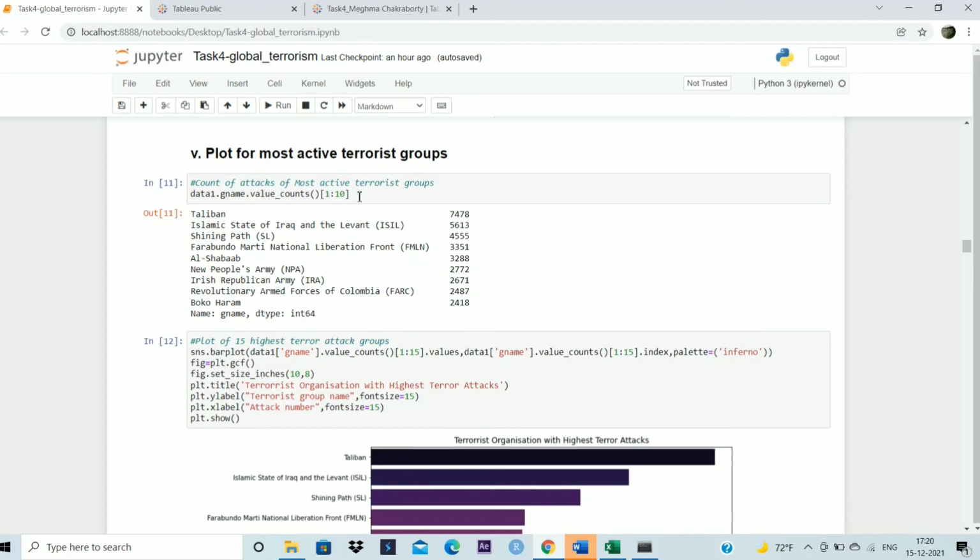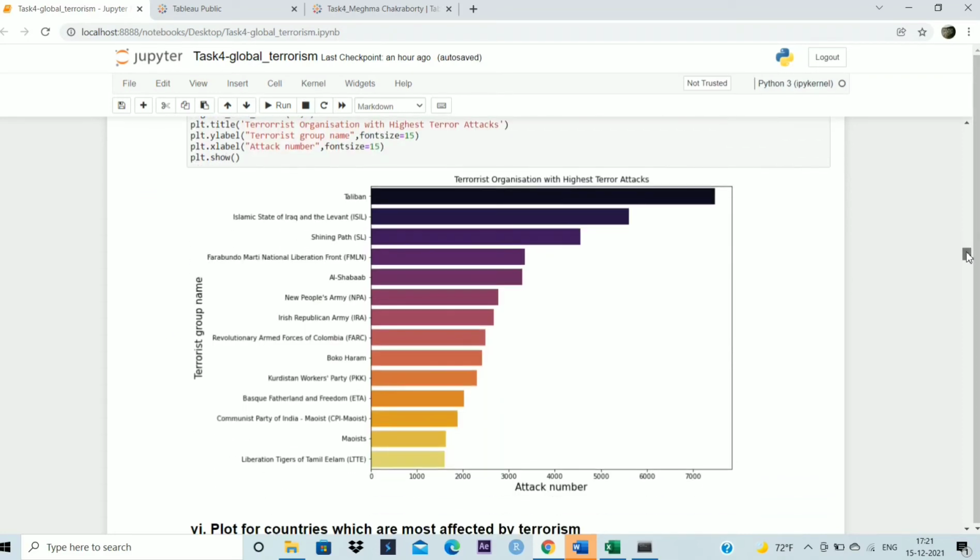Next, here are the top 10 terrorist groups which are the most active groups globally. So we can see Taliban and ISIL are the first ones, which are the most active terrorist groups. And I've plotted the same for the 15 most active terror attack groups: the Taliban, ISIL, and so on and so forth.